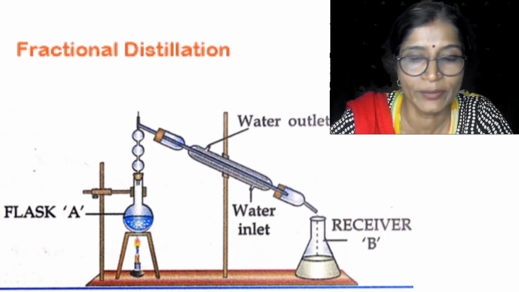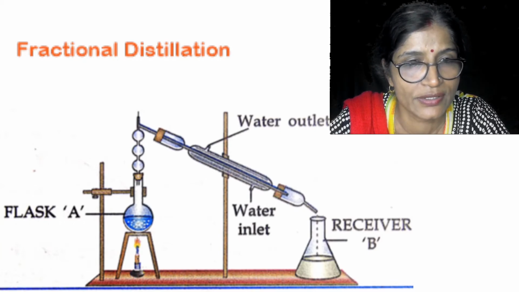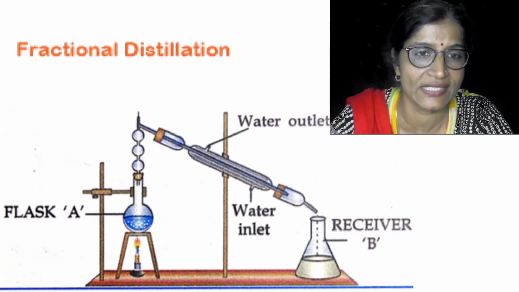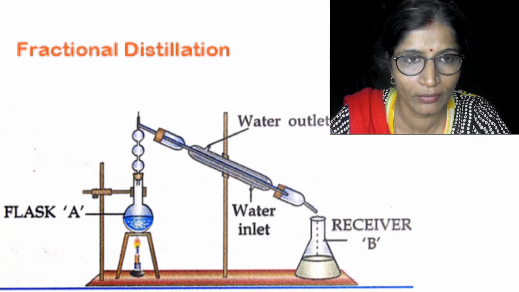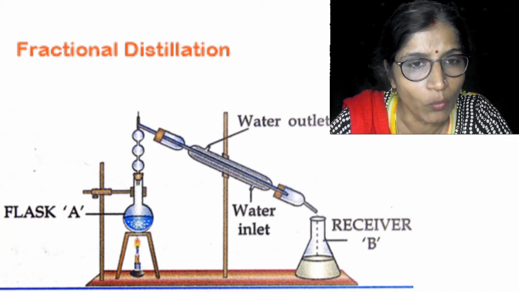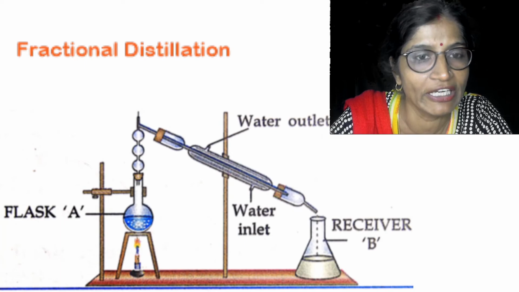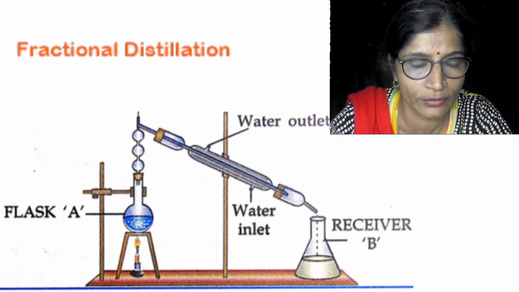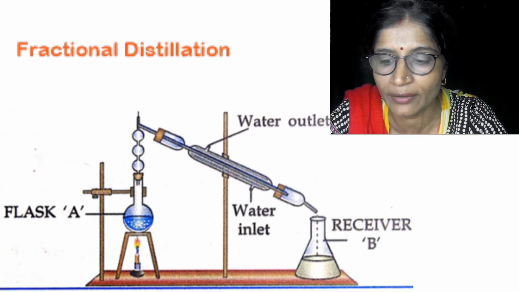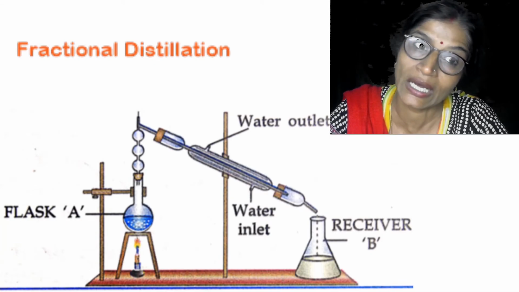So now we will discuss how to separate two miscible liquids. Suppose a mixture of alcohol and water is there. Then how can we separate the mixture of alcohol and water? Here the boiling point of water and the boiling point of alcohol are different. One is a low boiling liquid while the other has a higher boiling point. So in the case of alcohol and water, alcohol is the low boiling liquid and water is the high boiling liquid. But both are miscible.